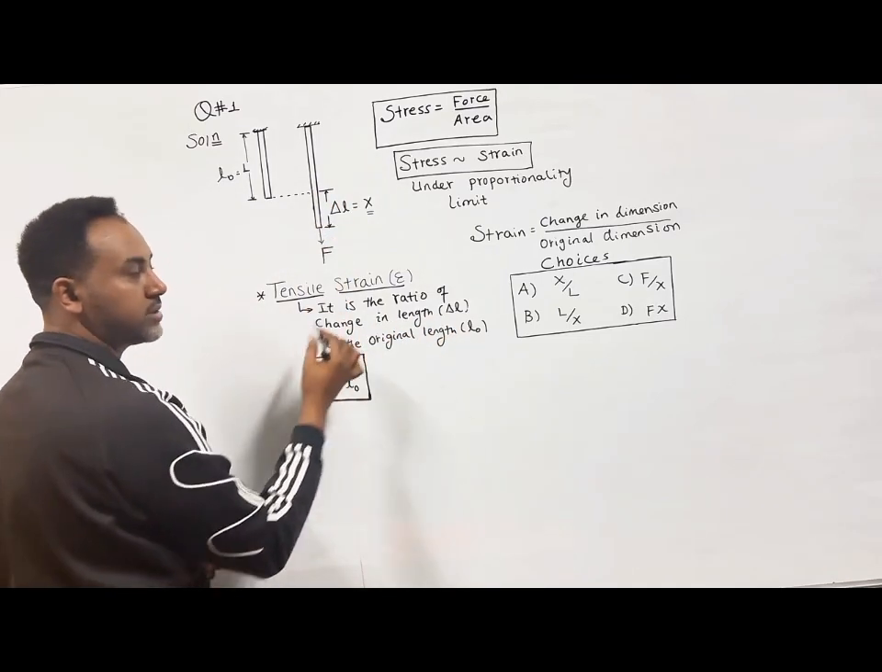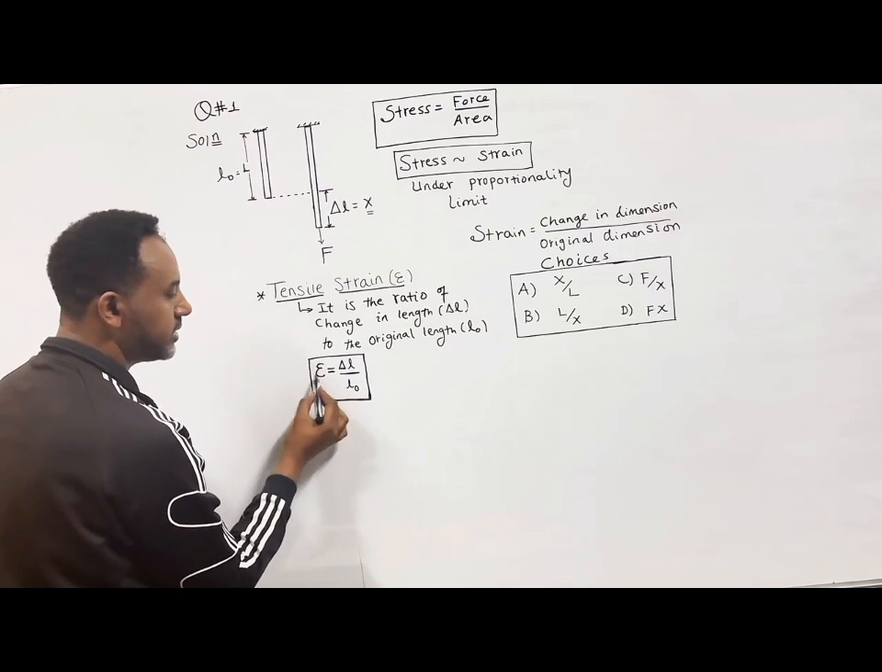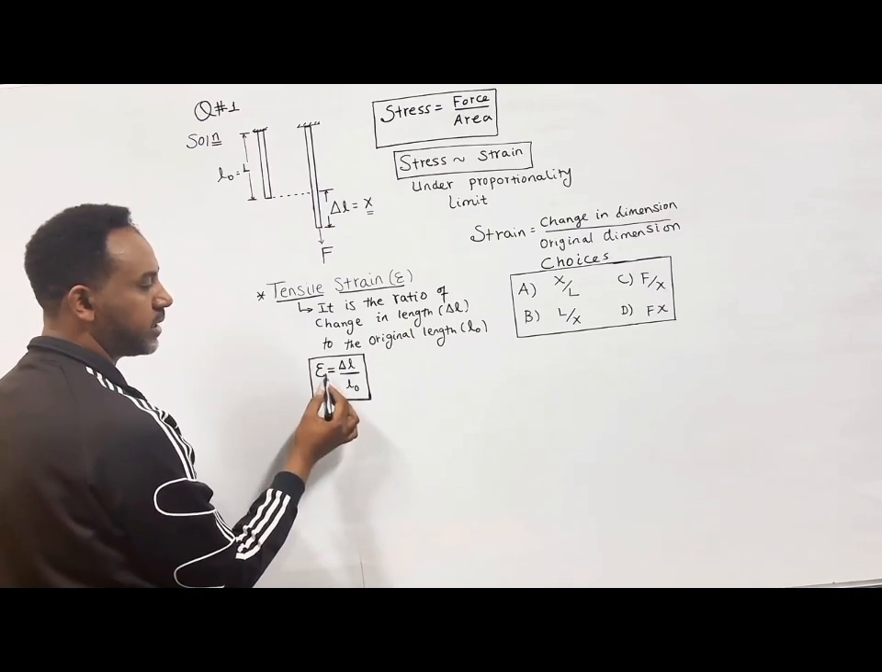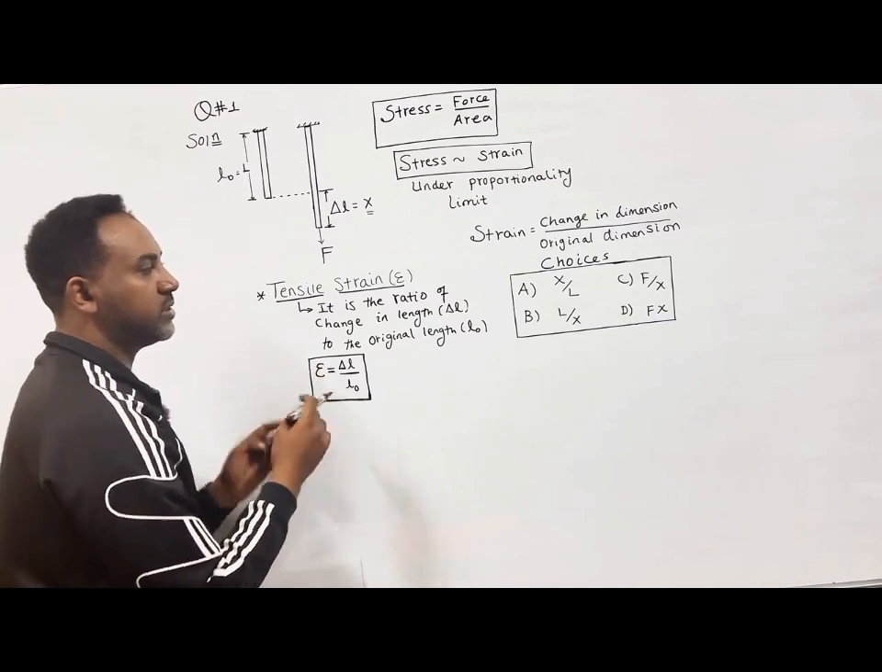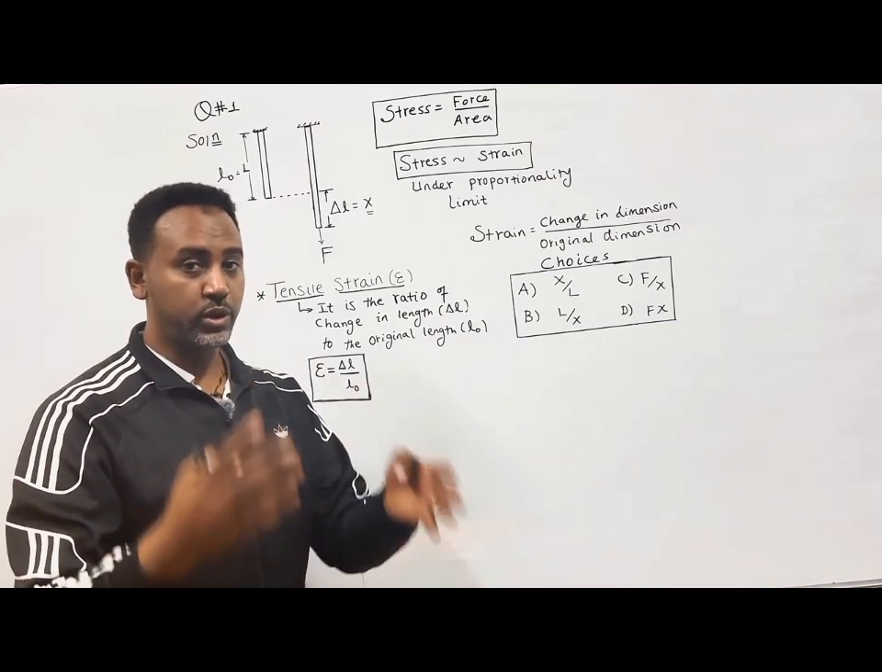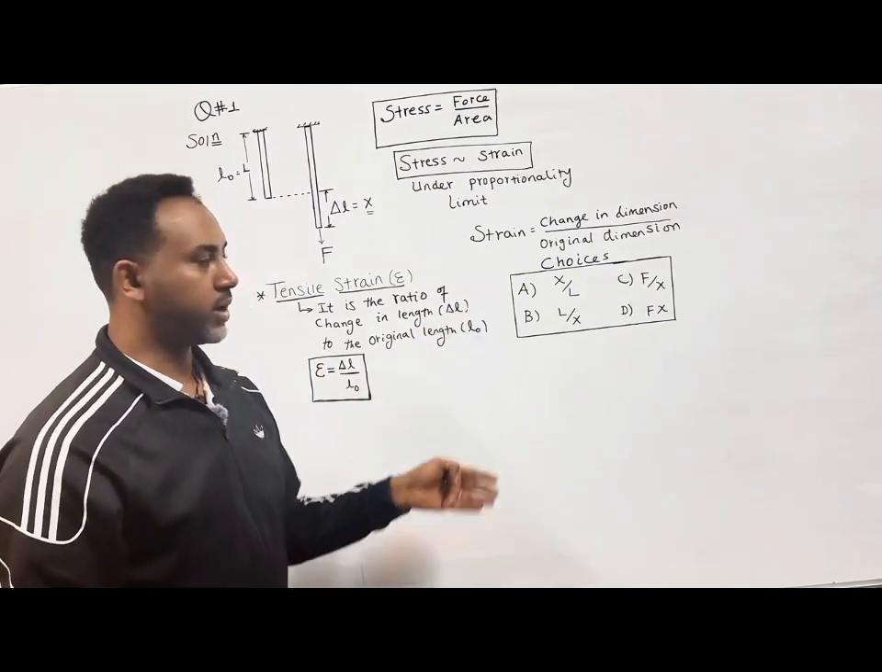Change in length to original length is known as tensile strain. So tensile strain is symbolized by the Greek letter epsilon. So change in length to original length. Keeping this in your mind, among the choices provided, which one is correct?